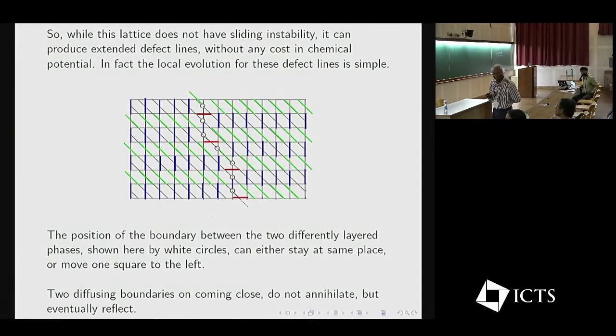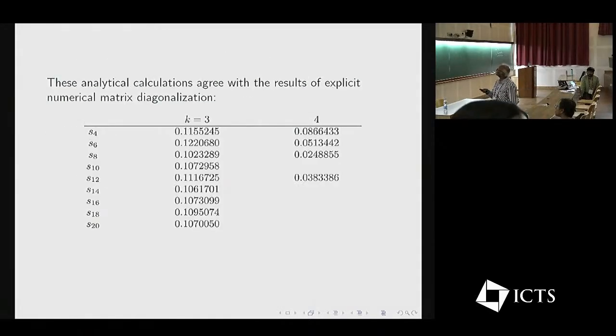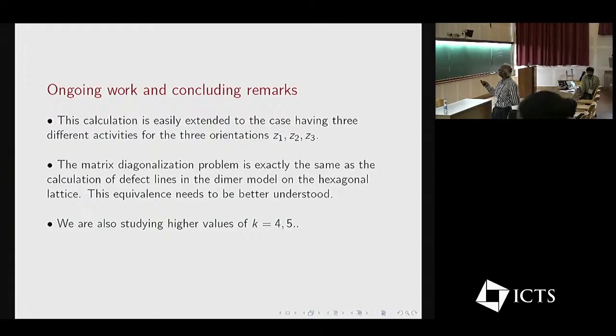Yeah, there is no parameter. As I said, you can introduce parameters. These are the 3 activities, Z1, Z2, Z3. Interestingly, the answer is the same as dimer coverings with 3 activities, Z1, Z2, Z3.